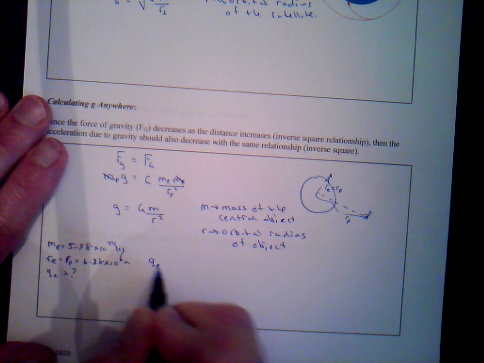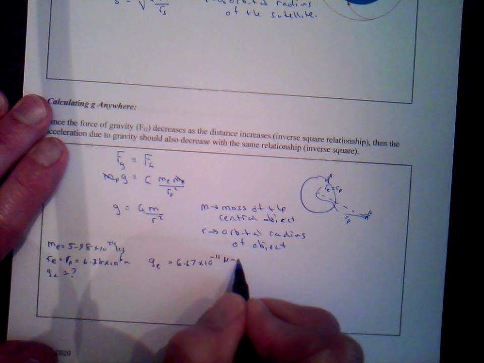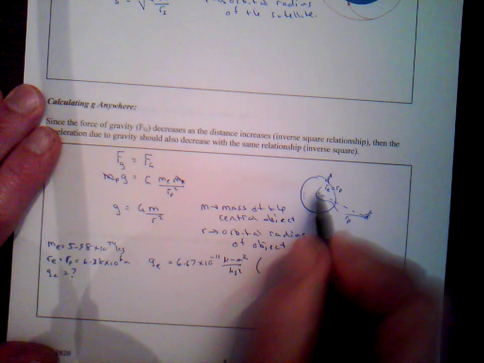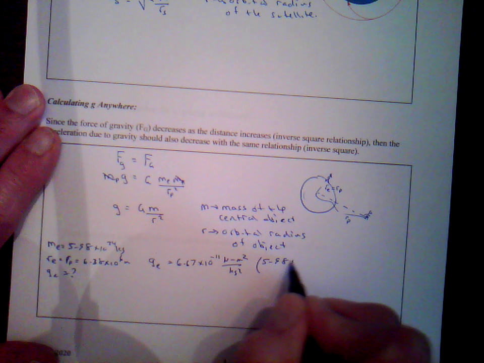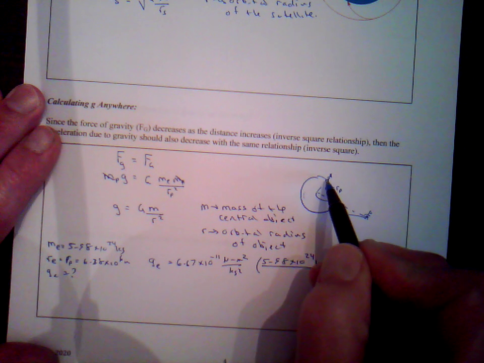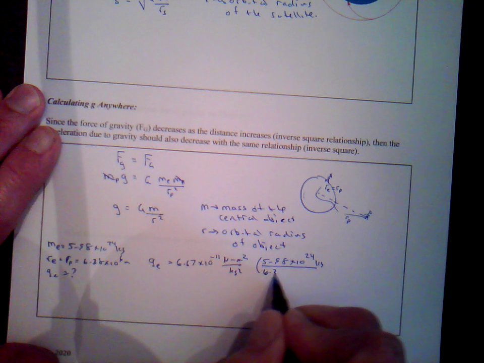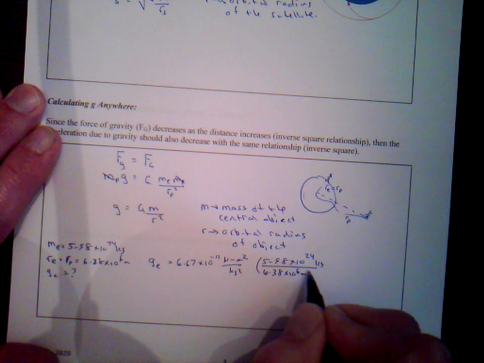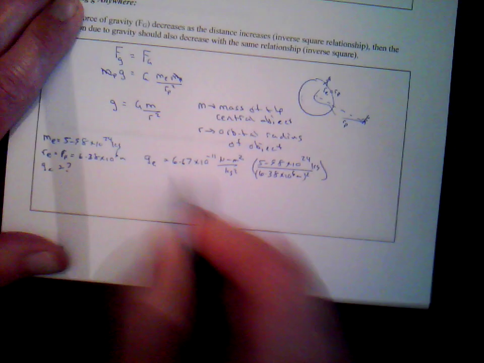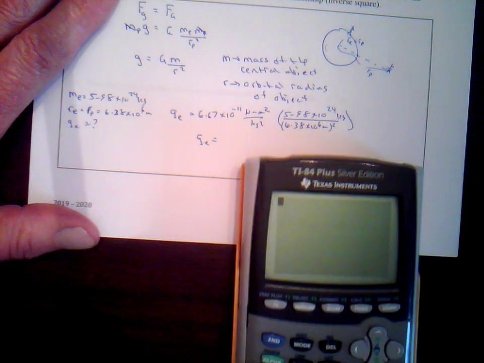So we have g, acceleration of gravity on the Earth, equal to 6.67 times 10 to the minus 11 newton meters squared per kilogram squared times the mass of the central object. The central object in this case is the Earth. So it's 5.98 times 10 to the 24th kilograms divided by the distance the person is from the center of the Earth, which in this case is just the radius of the Earth, which is 6.38 times 10 to the 6 meters. Don't forget to square that value down there. Now, let's calculate this out and let's see what we get. This is the acceleration of gravity on the surface of the Earth. I'll put this in my calculator. We'll see what we get.